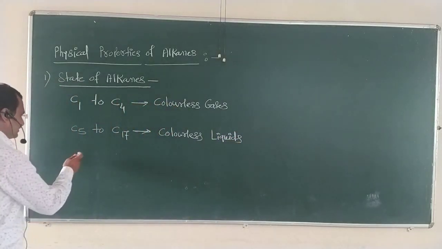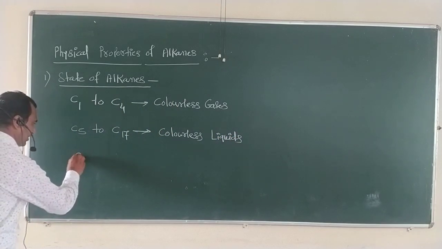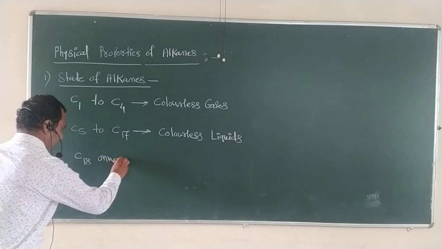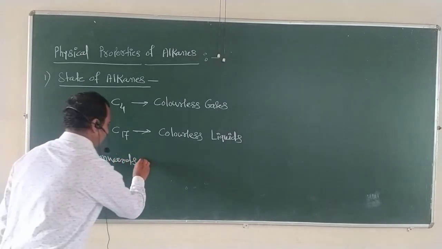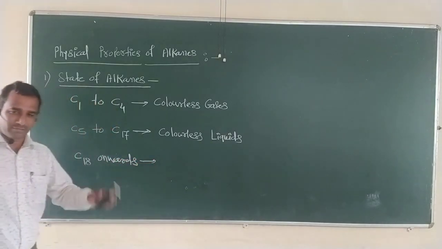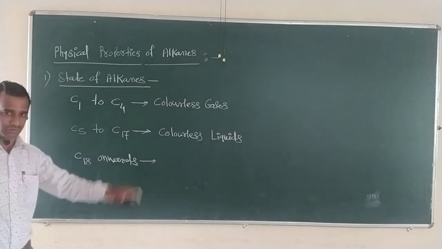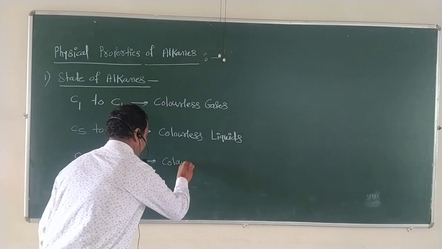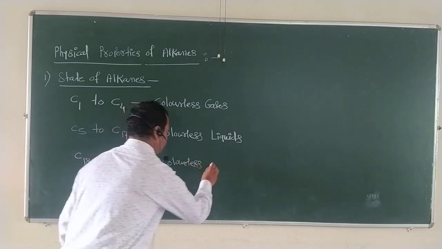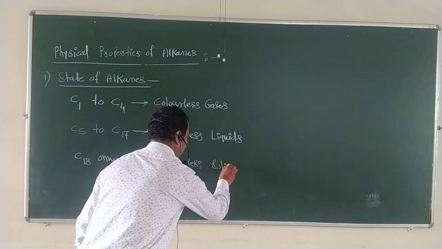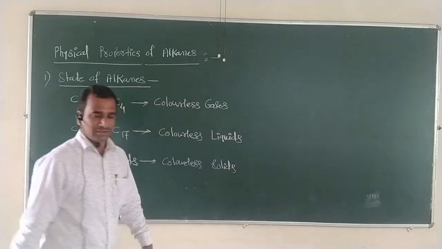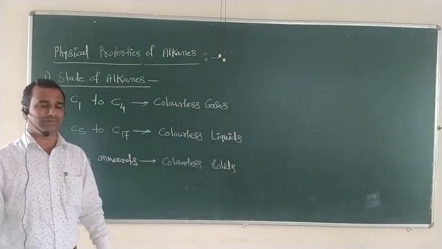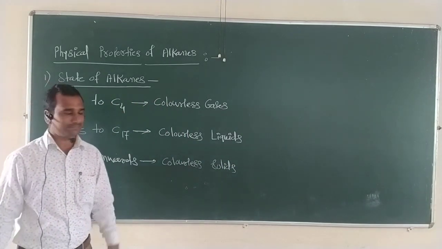And next, the alkanes from carbon number 18 onwards. There are a number of alkanes from carbon number 18 onwards, and these alkanes commonly occur as colorless solids. So these are the 3 states in which alkanes commonly occur in nature.